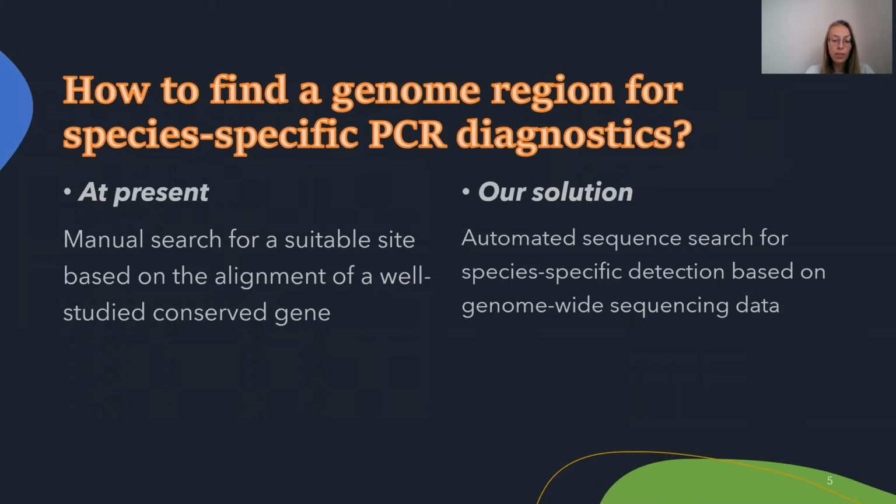How to find a region in the genome that will be specific to a particular species? Now the search for such a site is carried out manually, which makes the process long and laborious, and there is more possibility of making a mistake. Since at the moment a huge amount of whole genome sequencing data has accumulated, we offer an automated sequence search for species-specific detection based on whole-genome sequencing data.